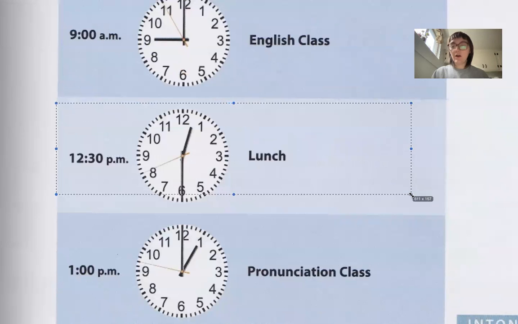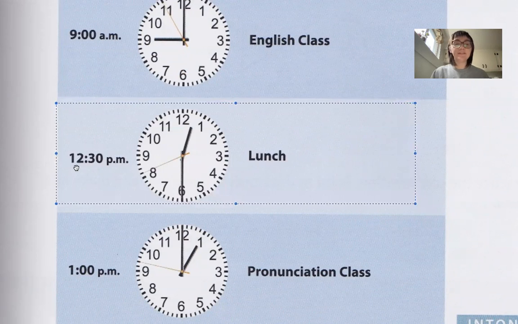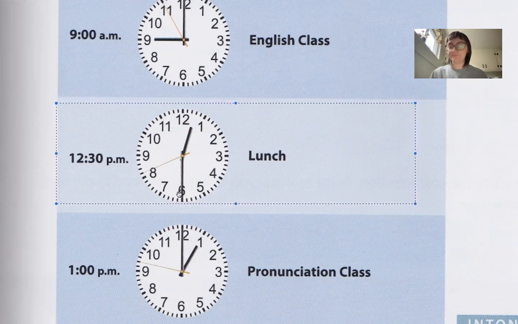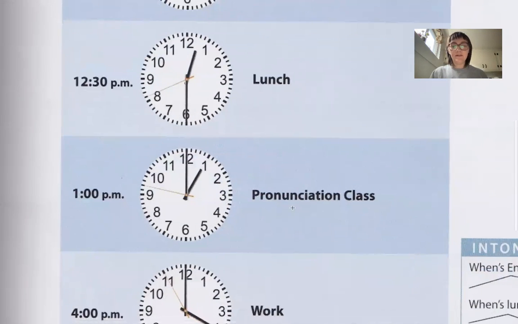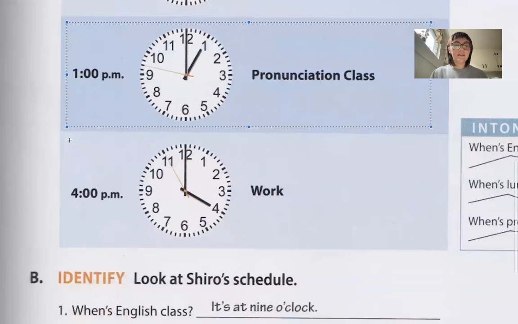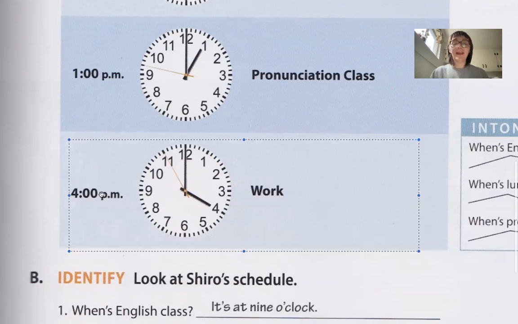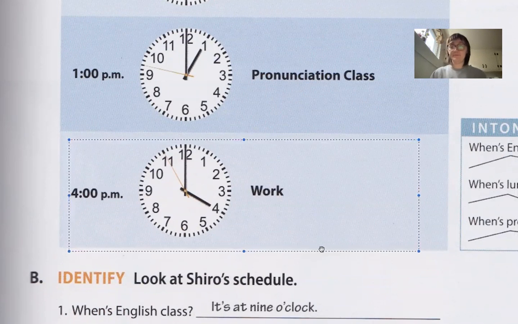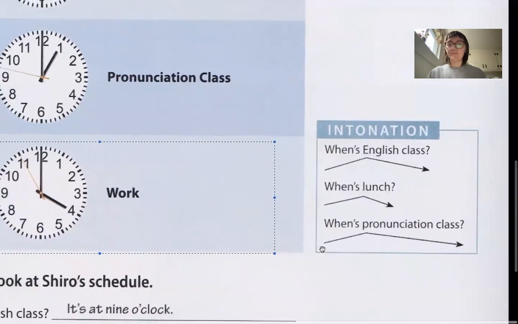The next thing on the schedule is lunch at 12:30 p.m. Then there is pronunciation class at 1 p.m. Then Shiro has work at 4 p.m.